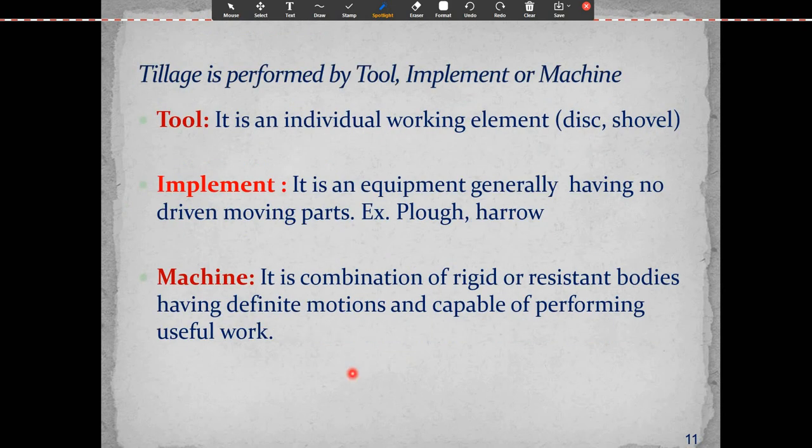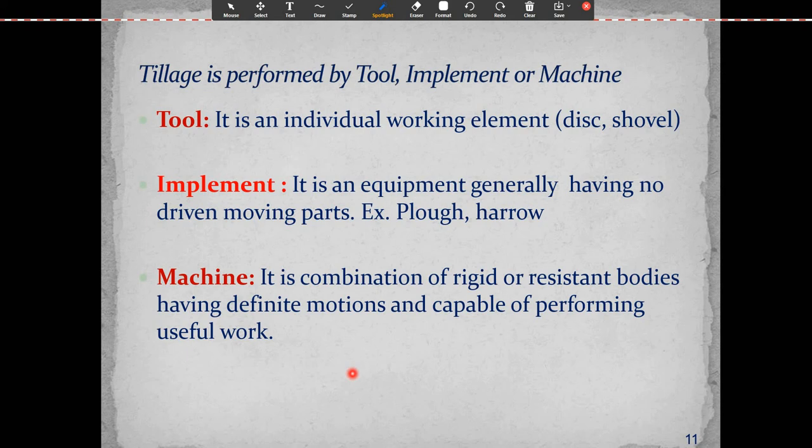So tillage is performed by tools, that is implements or machines. So what is the difference between tool, implement and machine? A tool is an individual working element like a disc and shovel. It is called a tool, but it is separate. The disc is attached to the plow or disc harrow, isn't it? But it is a tool. We can say it's a tool.